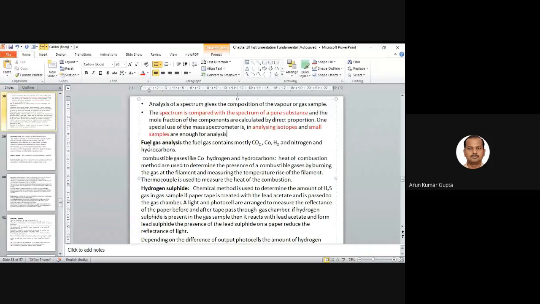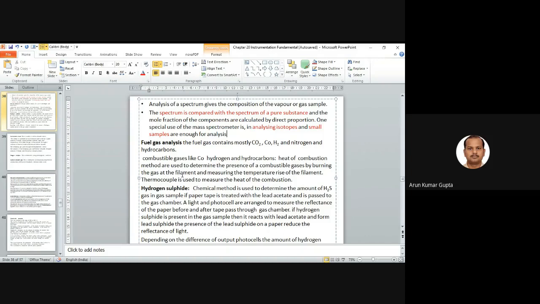Next, we have the fuel gas analysis. Fuel gas basically contains CO2, CO, H2, nitrogen, and hydrocarbons. For the combustible gases like CO, hydrogen, and hydrocarbons, heat of combustion methods are used to determine the presence of combustible gas.